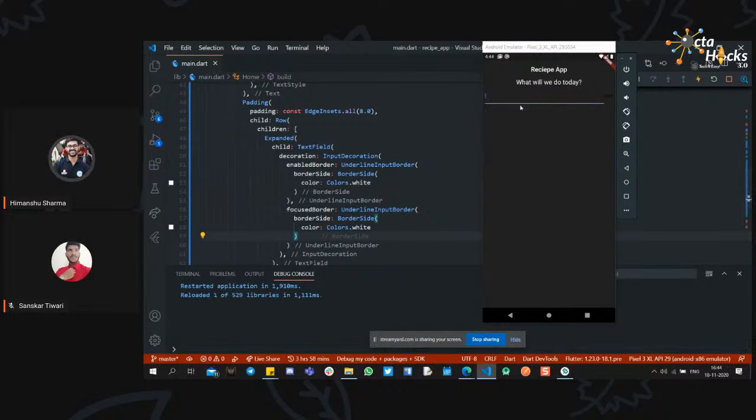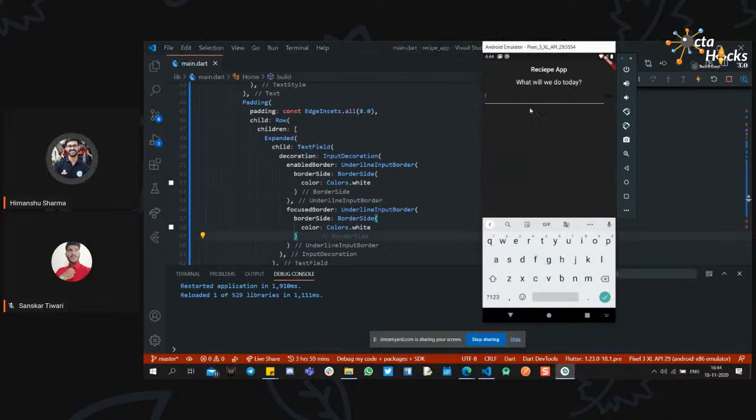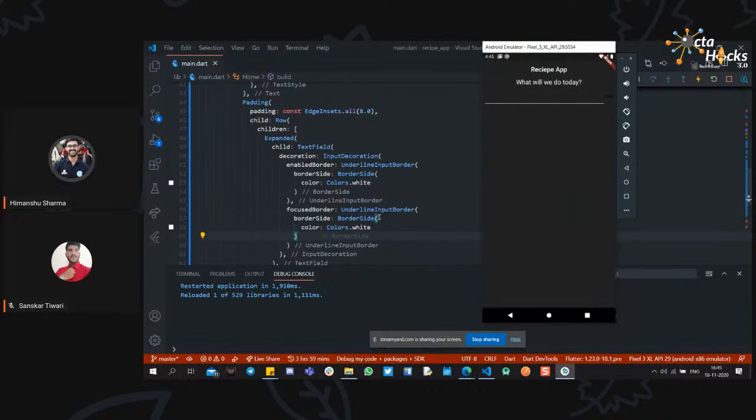Yeah, so if we have focus on it, now we can see that the color on the focused text form field, the border, is also changed now. So now our text form field looks good, but it doesn't show us what we want to enter in it. So you can use the hint text.